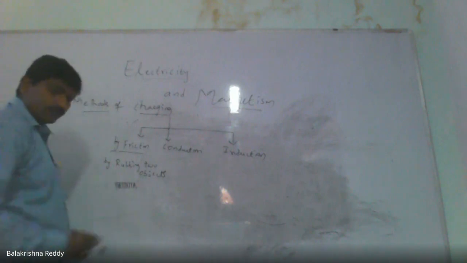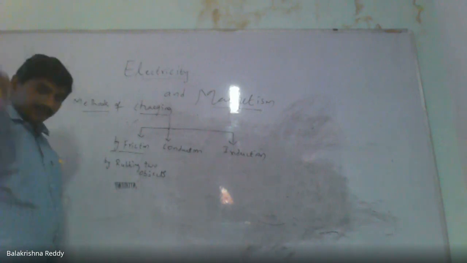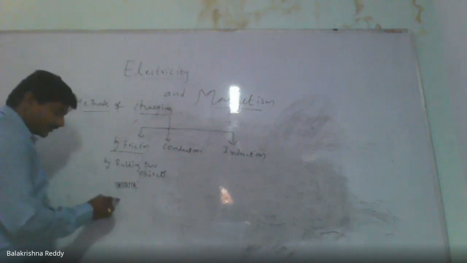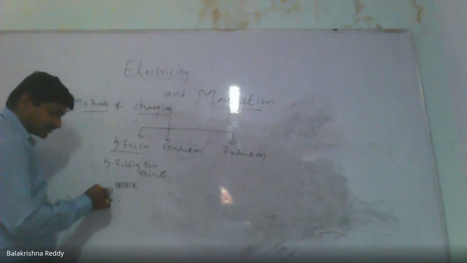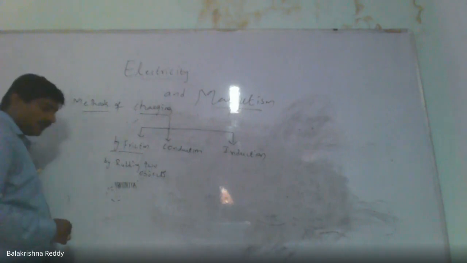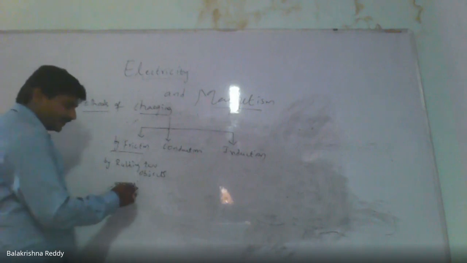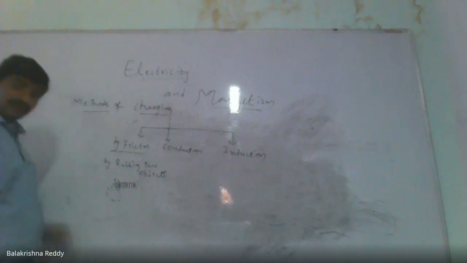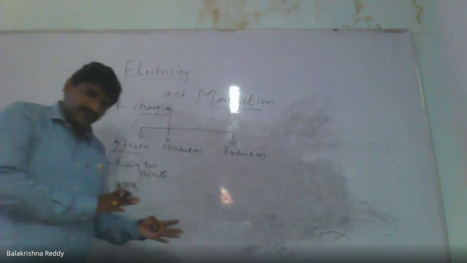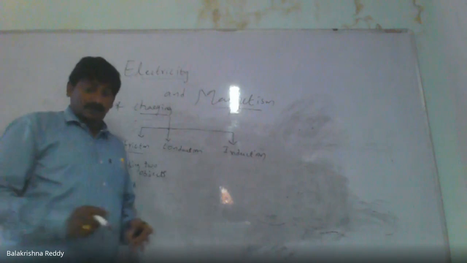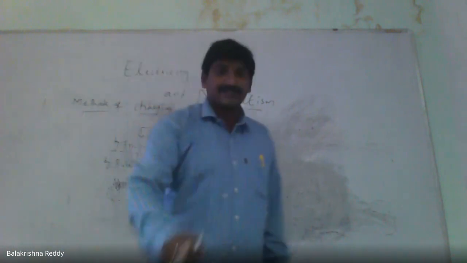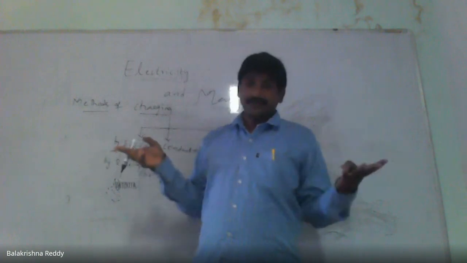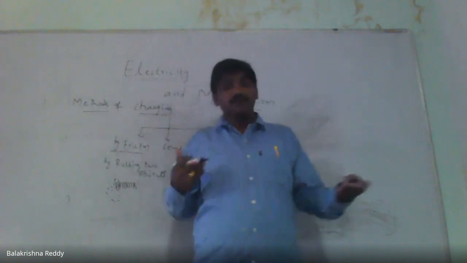When you comb your dry hair and then try to attract dust particles towards the comb, what happens after rubbing? Before, it wasn't attractive, but after combing, if you keep it near the dust particles, it attracts them. Why? What happens before and after?